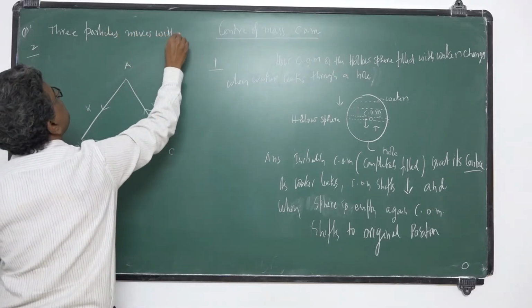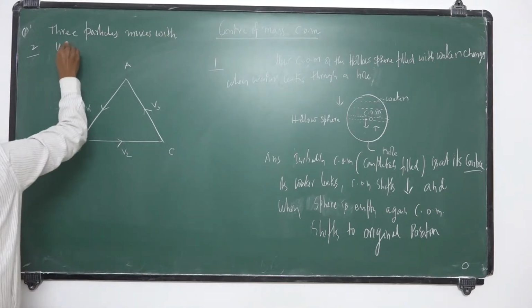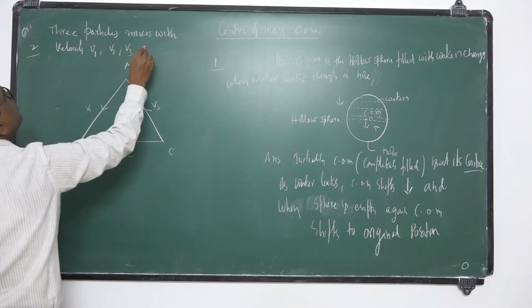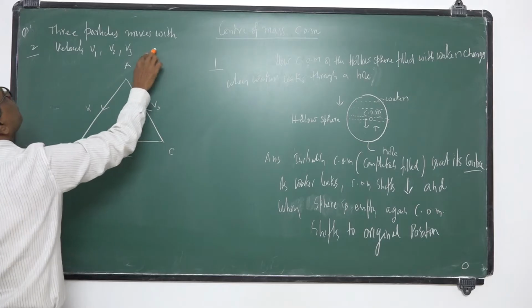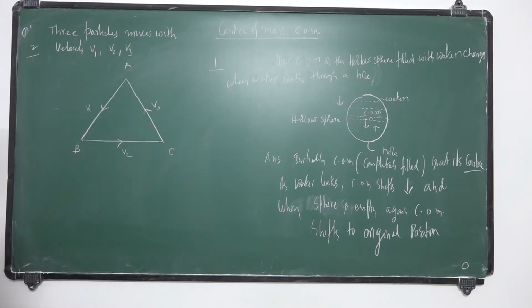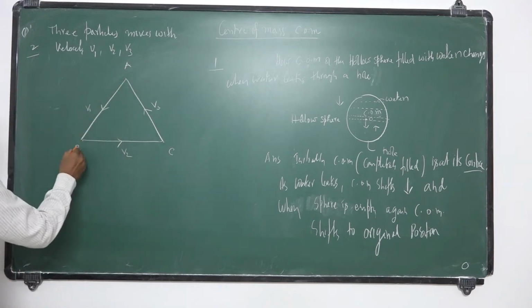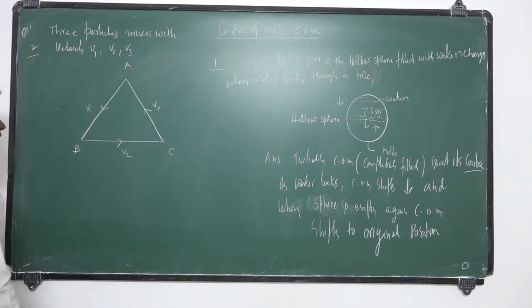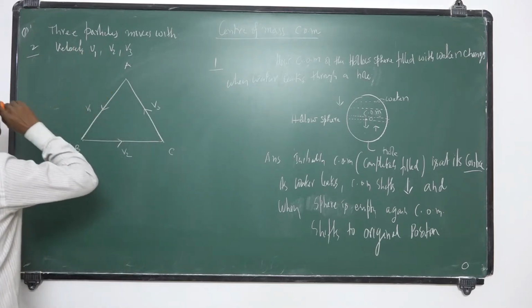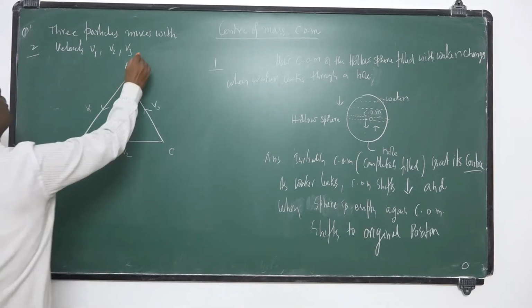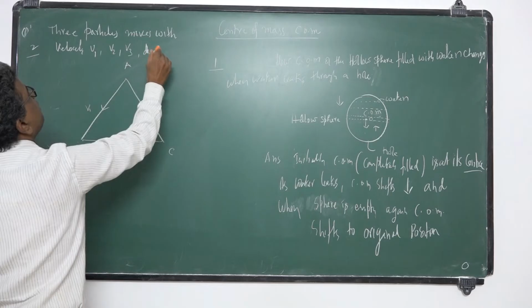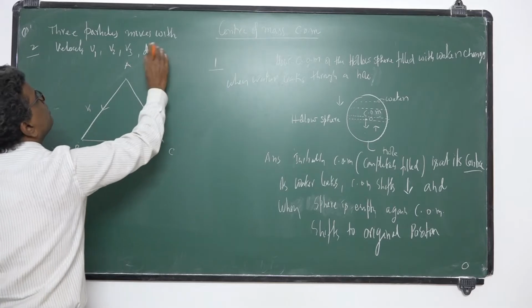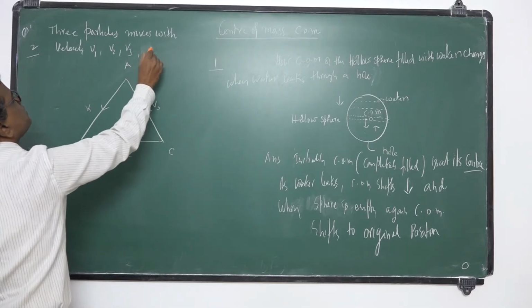So three particles move with velocities V1, V2, V3 towards each other. A moves towards B, B moves towards C, C moves towards A with velocities V1, V2, V3. Then, due to mutual forces of attraction, how does the velocity of the center of mass change?